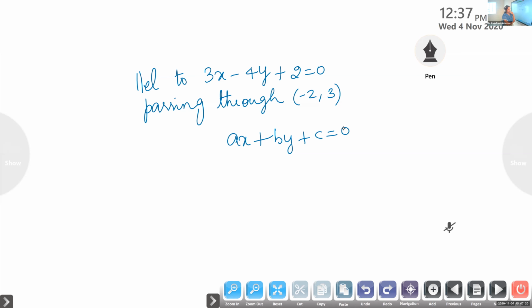Okay. So Krishna Chandran, what is the equation of the line parallel to ax plus by plus c is 0? Krishna Chandran? What is the equation of the line parallel to ax plus by plus c is equal to 0?